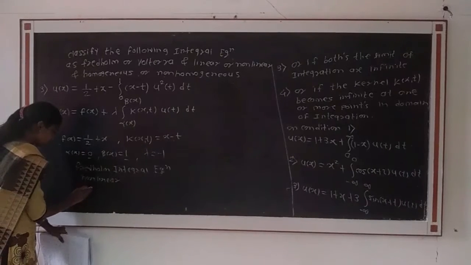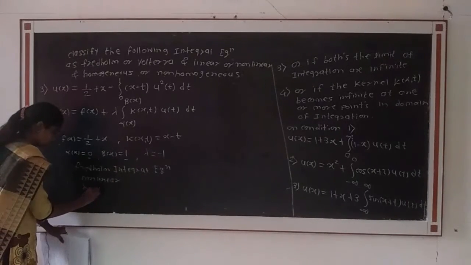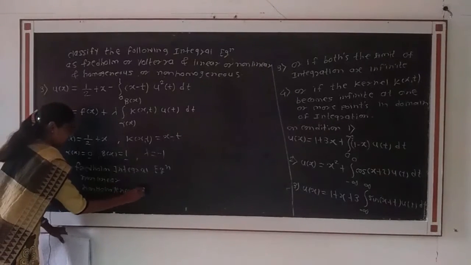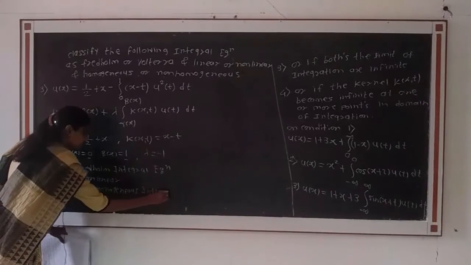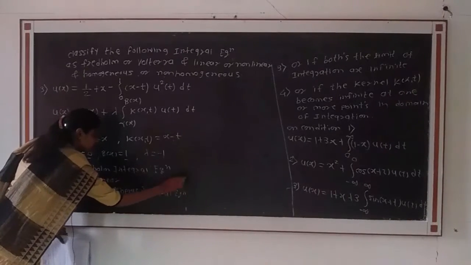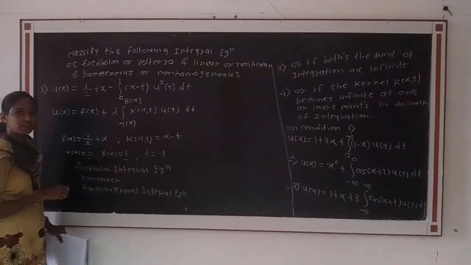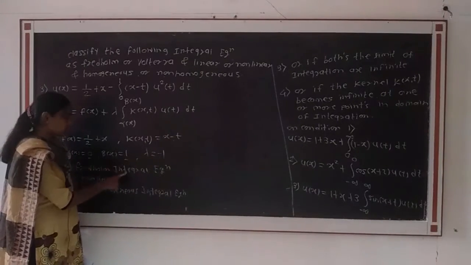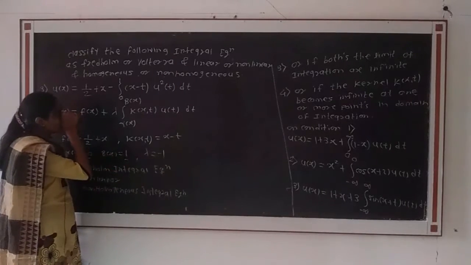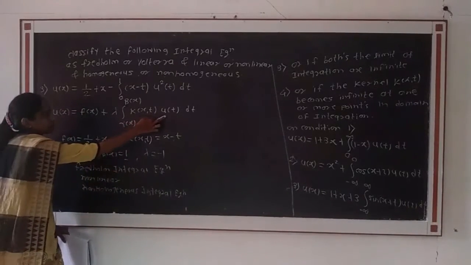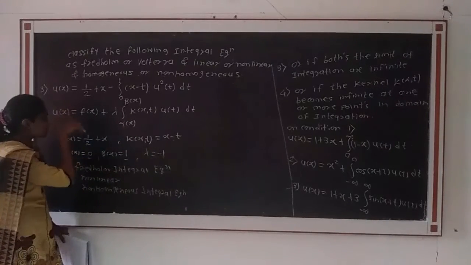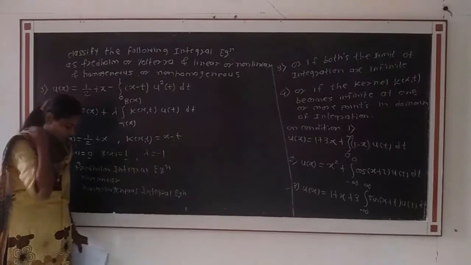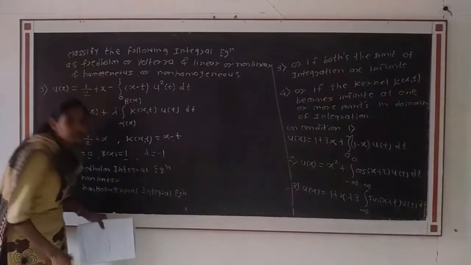Then here the function f of x is equal to 1 by 2 plus x, that is present. Therefore, it is a non-homogeneous integral equation. That is, the given integral equation is a non-homogeneous, non-linear Fredholm integral equation of the second kind, because u of x, that is the unknown function, occurs under the integral sign and also outside of the integral sign. Then the next example.